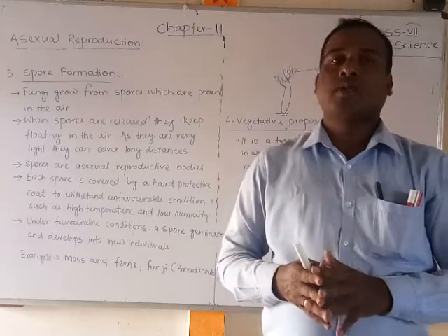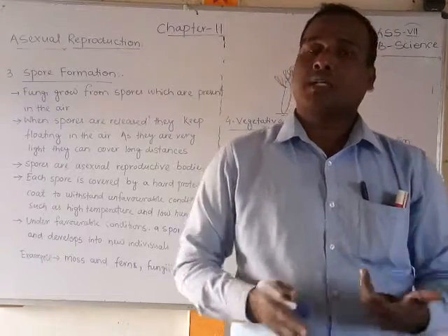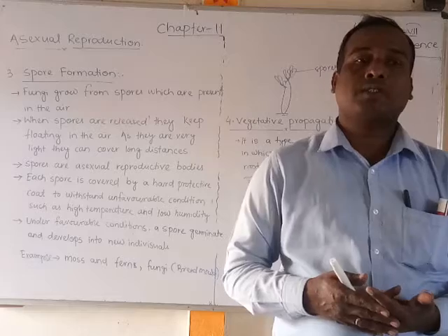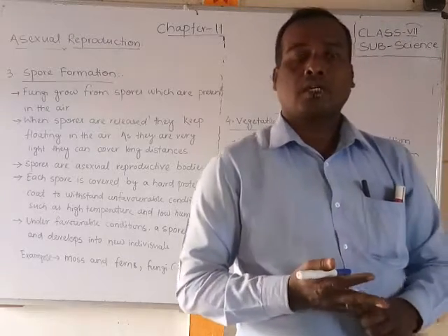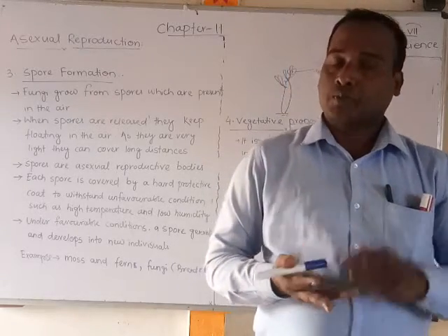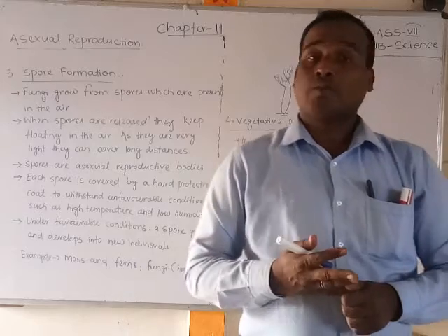Generally we have studied four types: budding, fragmentation, spore formation, and vegetative propagation.